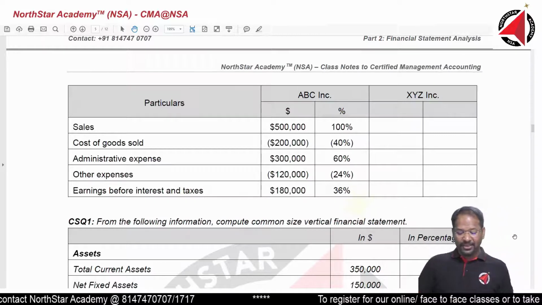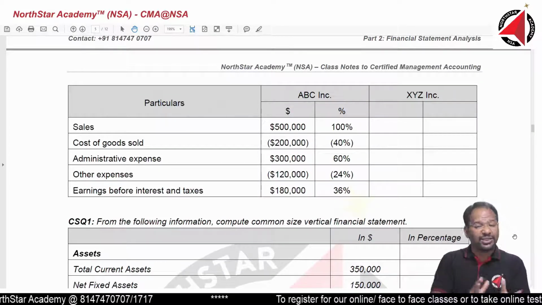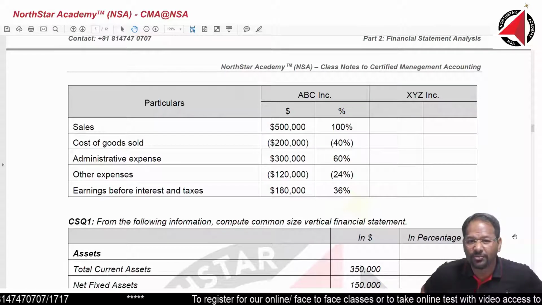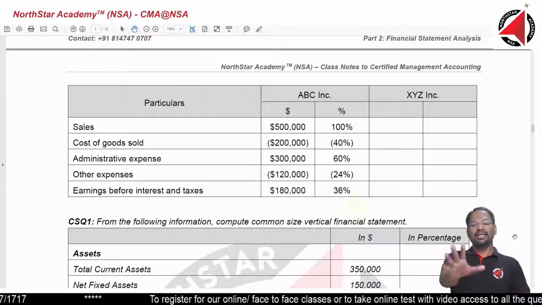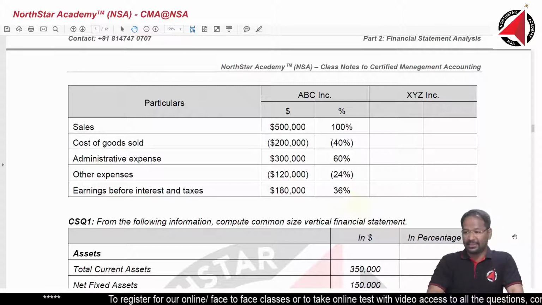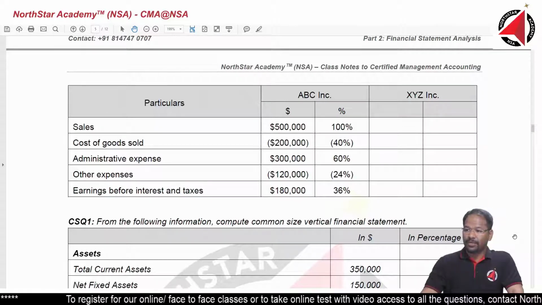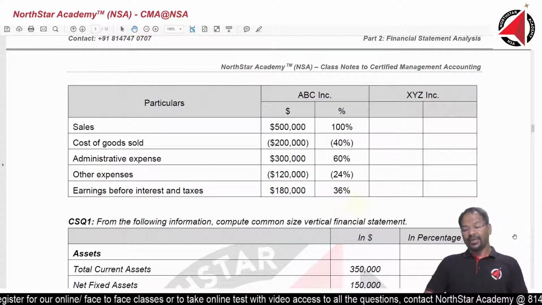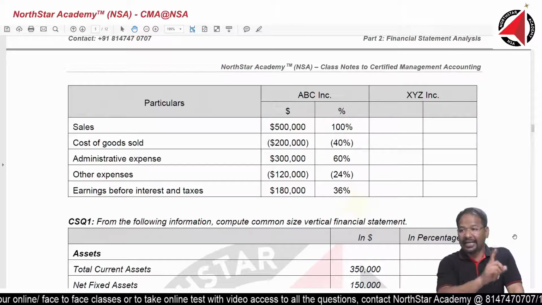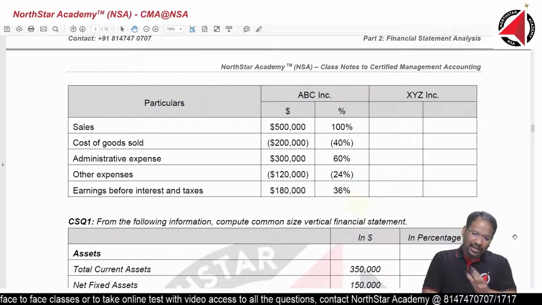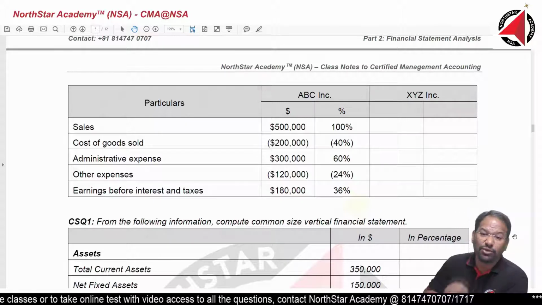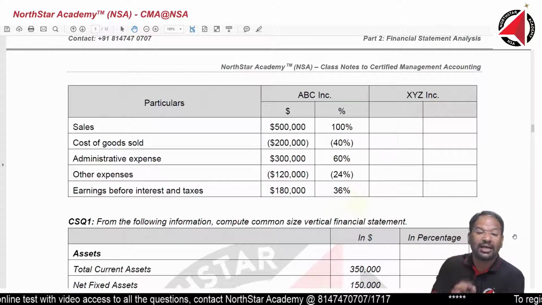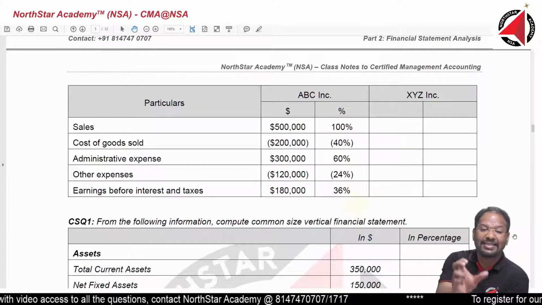Now, we have converted the balance sheet into a vertical common size balance sheet. Now, we are going to convert the income statement into a vertical common size income statement. In this, we will take one item as base. If you remember, in the balance sheet we had taken total assets as the base. Now, we are going to take total sales or net sales as the base.